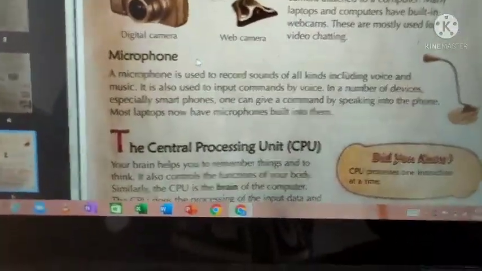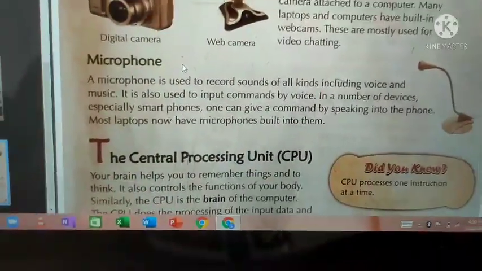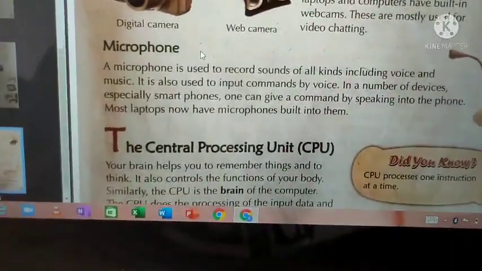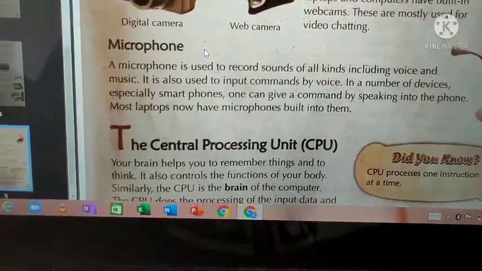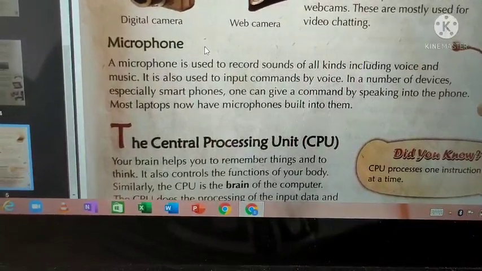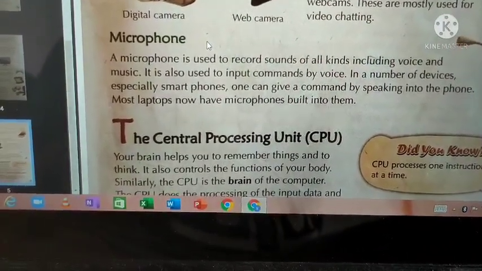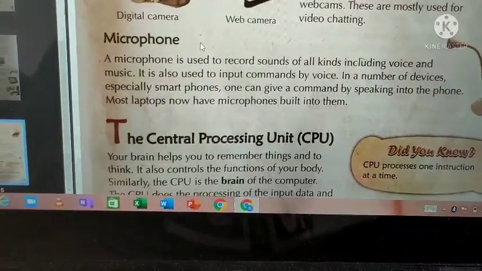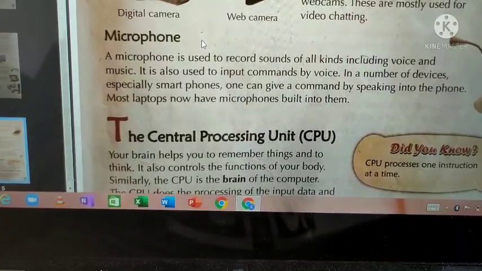Finally, microphone, the last input device. By explaining this, I will end this class. Next class we'll see the next topic. Okay, microphone. A microphone is used to record sound of all kinds, including voice and music. It is also used to input commands by voice. In a number of devices, especially smartphones, one can give a command by speaking into the phone. Most laptops now have microphones built into them.